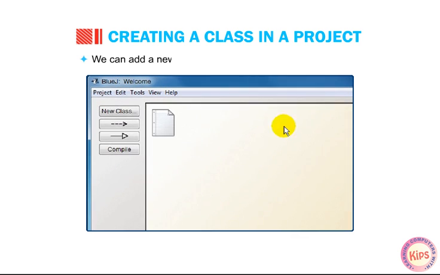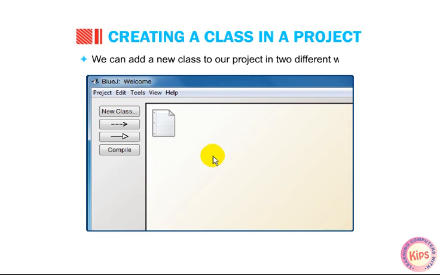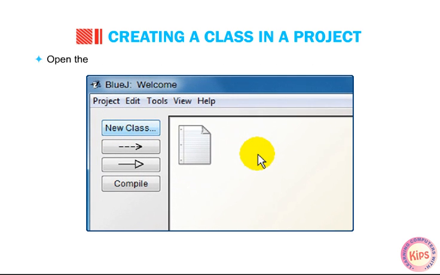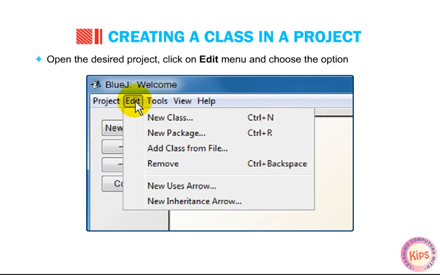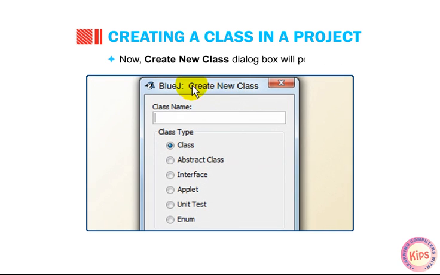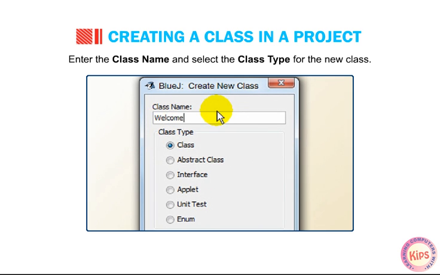We can add a new class to our project in two different ways. Open the desired project and click on the New Class button, or open the desired project, click on the Edit menu and choose the option New Class. Now the Create New Class dialog box will pop up. Enter the class name and select the class type for the new class.